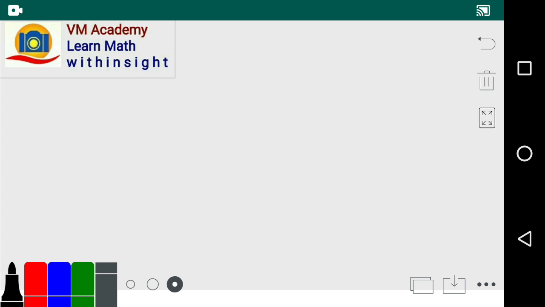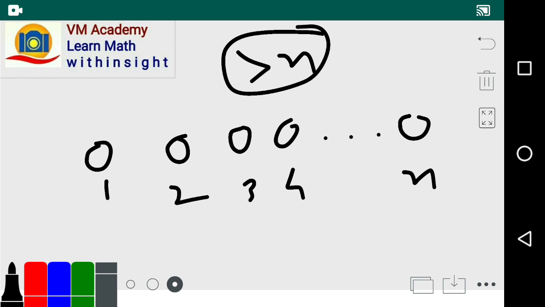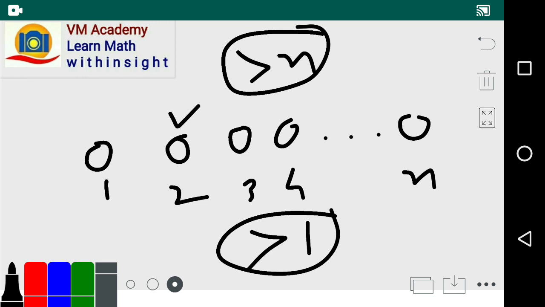Similarly, friends, according to the pigeonhole principle, if more than n pigeons are placed into n pigeonholes, then there must be at least one pigeonhole that will contain more than one pigeon, friends.